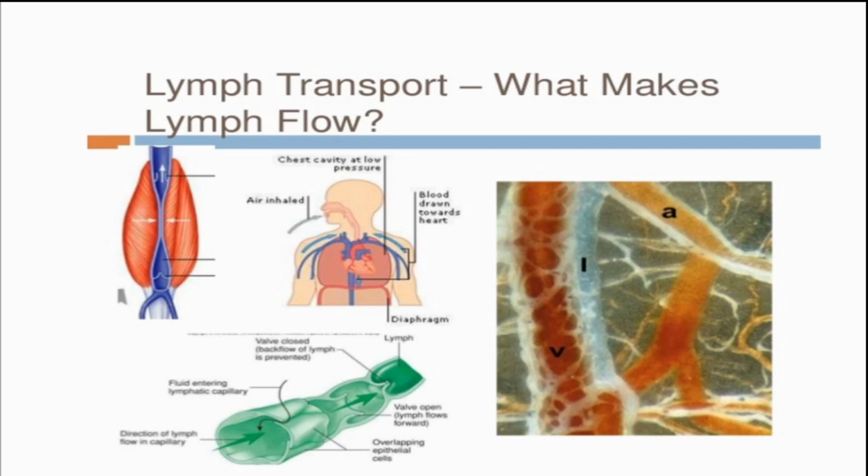That means high BP produces more lymph and more lymph flow. The third and last one is the contraction of the neighboring muscles.